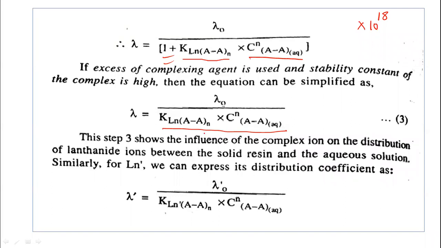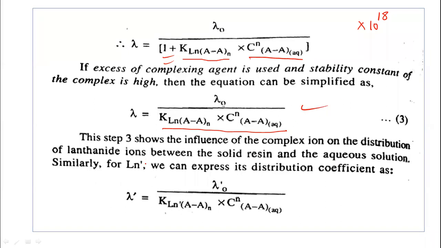This step 3, equation 3, shows the influence of the complex ion on the distribution of lanthanide ions. This equation shows the effect of the complexing agent: lambda 0 divided by the stability constant of the complex multiplied by the concentration of the complexing agent. So this step 3 shows the influence of the complex ion on the distribution of lanthanide ions between the solid resin and the aqueous solution.